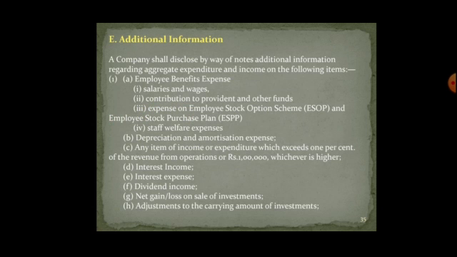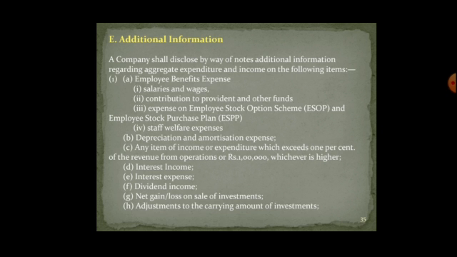A company shall disclose additional information by way of footnotes: employee benefit expenses, that is salaries and wages, contribution to provident and other funds, expense on employee stock option scheme and employee stock purchase plan. That means when a company is offering its shares to employees, these are the two schemes to be taken into consideration.